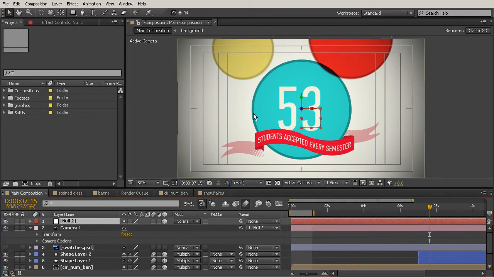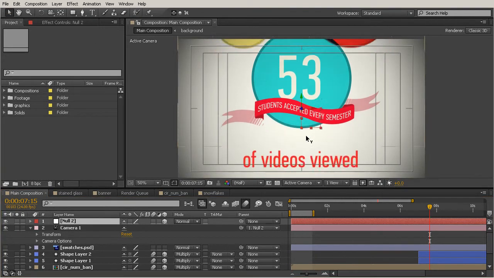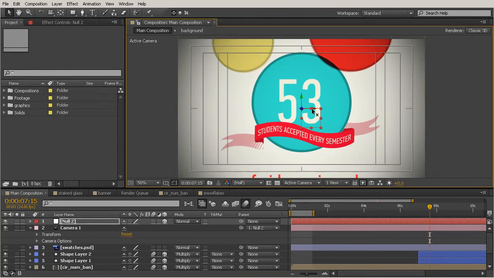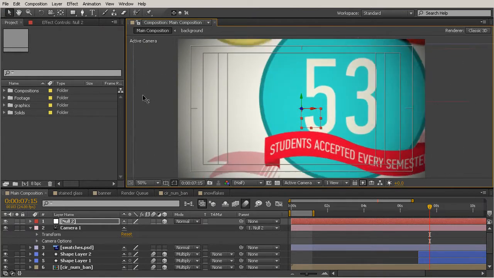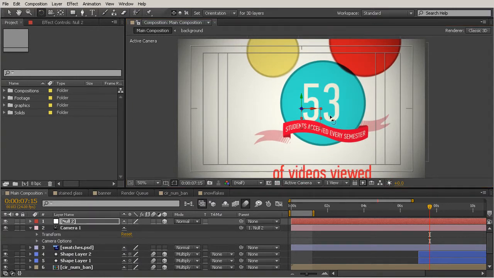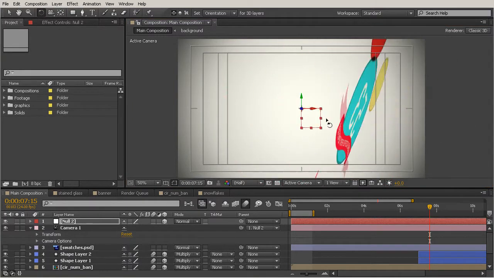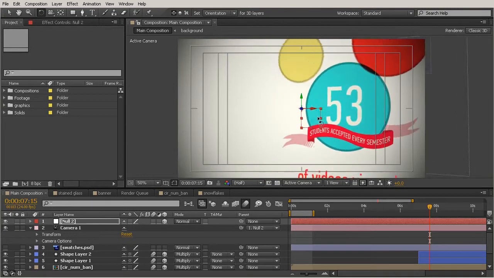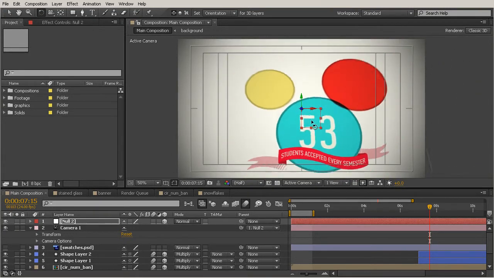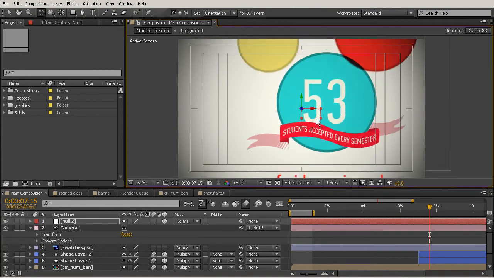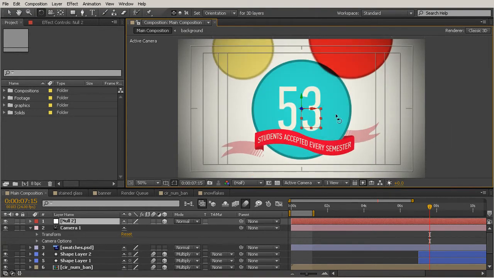So I can grab my selection tool now, and it's just a little bit easier to move around with this null because now I have the controls right in front of me and I'm able to simply do all of the same things I was doing before with the camera tools, but I just have this easier to use control right there. So I'm going to undo some of those movements.